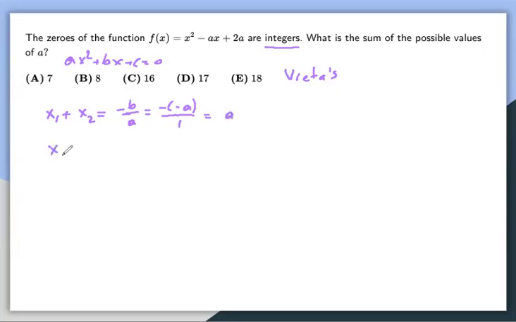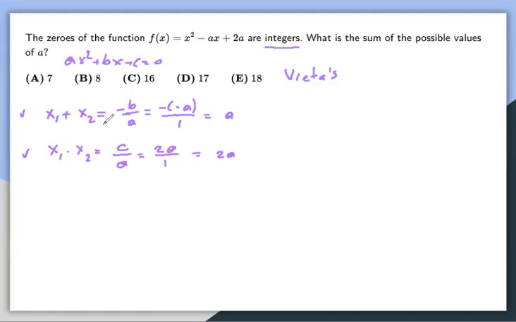And similarly, the product of the roots of a quadratic is going to be the constant term c divided by the coefficient of the quadratic term. The constant term in our case is 2a, the term that has no x, divided by the coefficient of the quadratic term, which is 1. So that will make us get 2a. So now we have two equations. The sum of the roots is equal to a. The product of the roots is 2a. So I just want to solve the system.